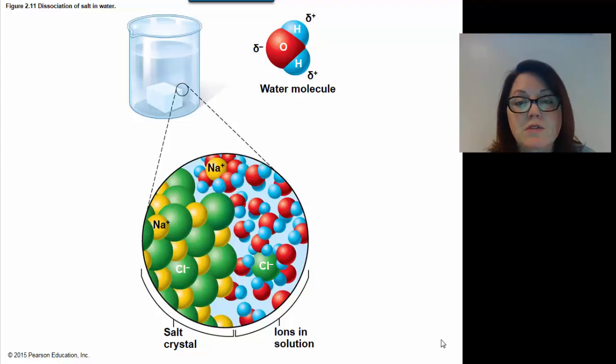So most of the substances in the human body are hydrophilic, but there are some hydrophobic substances, and most of these belong to a group called lipids. So lipids include things like some hormones such as estrogen and testosterone. It includes cholesterol, triglycerides, which are like the fats that we find in our fat tissue. And in general, most lipids are hydrophobic. There are some lipids that do have a hydrophilic part to them, and most of these belong to a group called the phospholipids. And we'll talk more about those in a little bit.